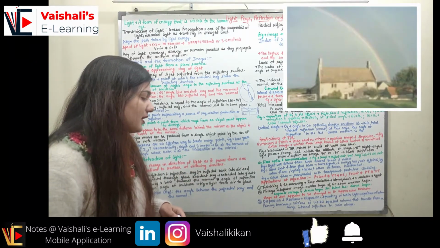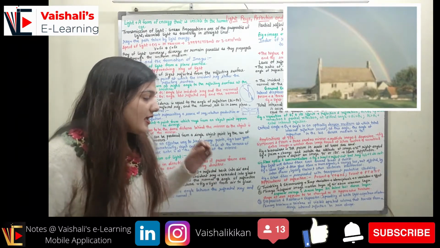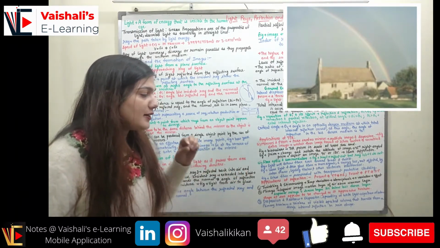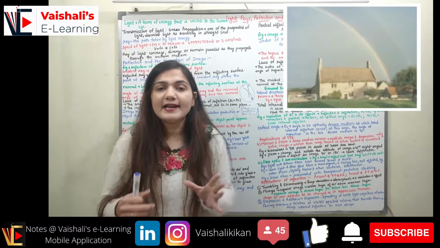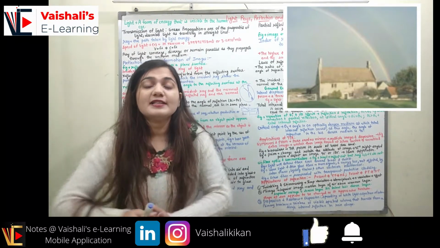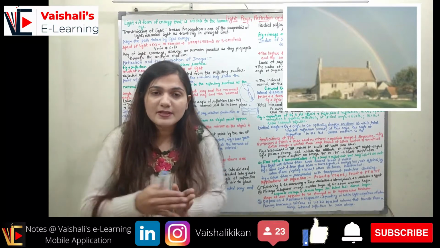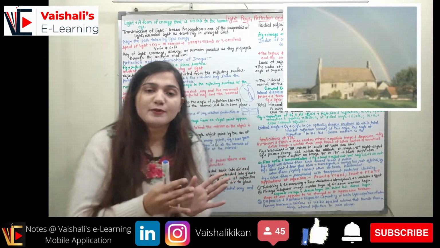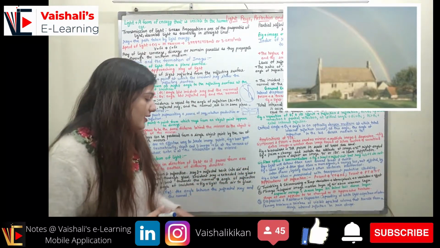Now coming to dispersion and the rainbow. Dispersion is the spreading of white light into its spectrum of colors. White light is composed of the VIBGYOR colors. When white light is passed through a prism, it spreads into the spectrum colors, VIBGYOR. This phenomenon is called dispersion.